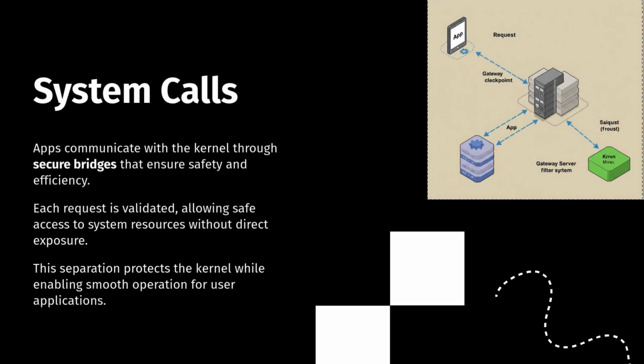Enter system calls, the secure bridge between worlds. When an app needs to read a file or send data, it raises its hand and says, "Hey kernel, can you do this for me?" The kernel checks the request like a bouncer at a club. Valid? It does the job. Sketchy? Request denied. No exceptions.